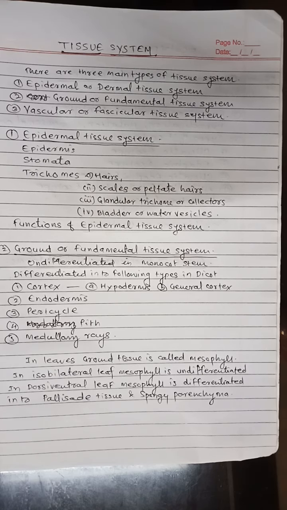It is usually made up of thin-walled parenchyma with large intercellular spaces. In some plants, some of the outer layers are chlorenchymatous.